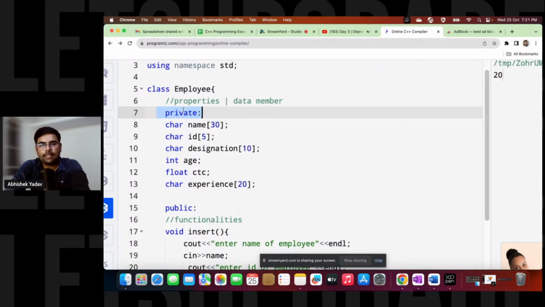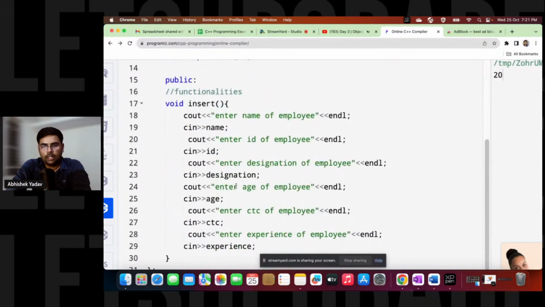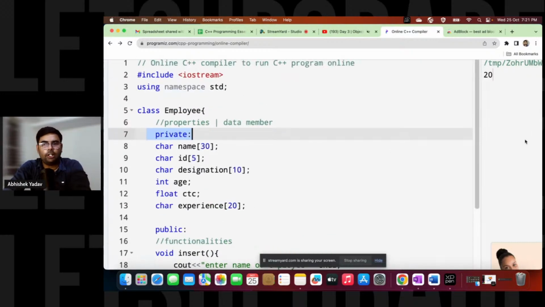It is a very good practice to make the data member private, and always try to access the data member with the help of a function only. Try to make the function public, whatever function you have to make, according to the problem statement. Now let's run the code and see what output I will get.